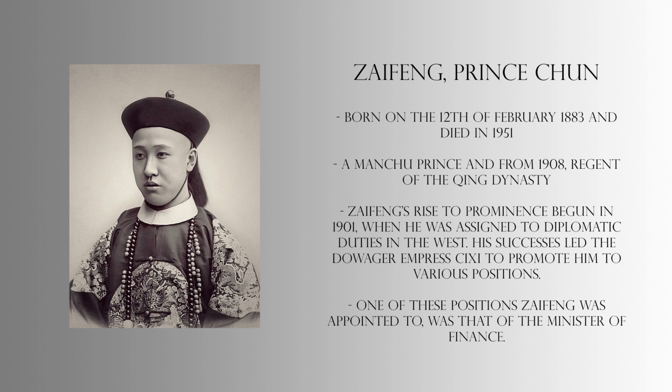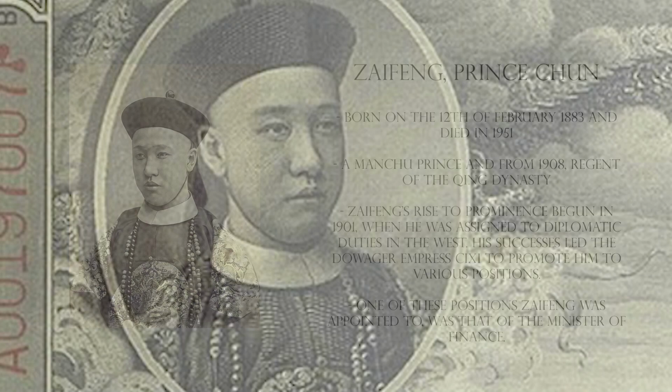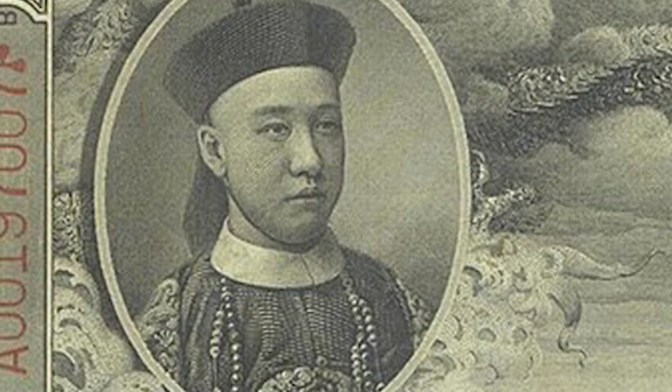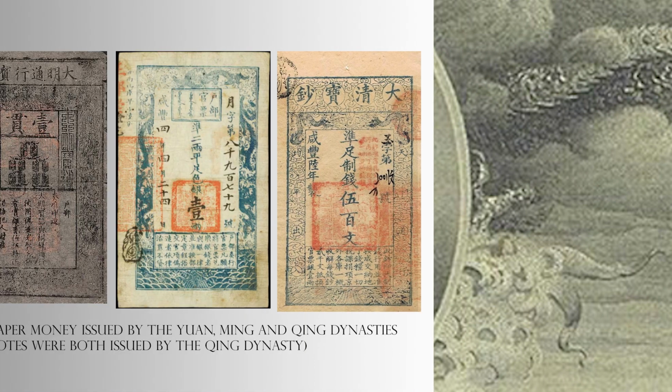One of these positions Zai Feng was appointed to was that of the Minister of Finance. Given Zai Feng's prominence in the West, as well as his duties related to the Qing dynasty's finances, the inclusion of his portrait in the 1910 series banknotes of the Ta-Ching Government Bank is not a random one.